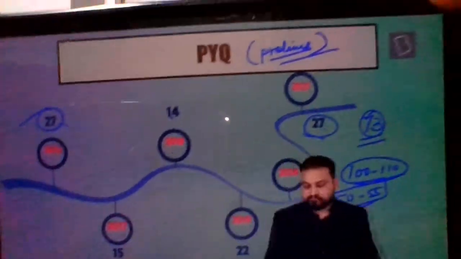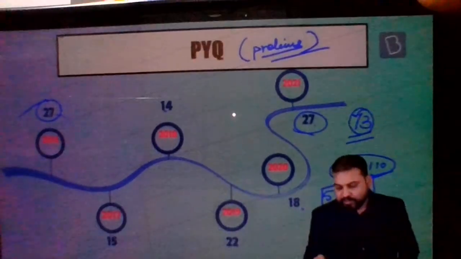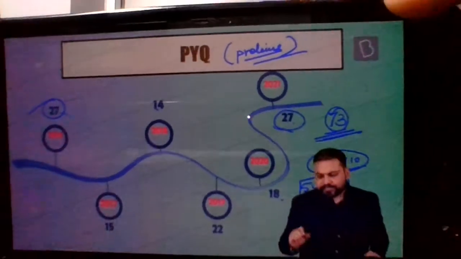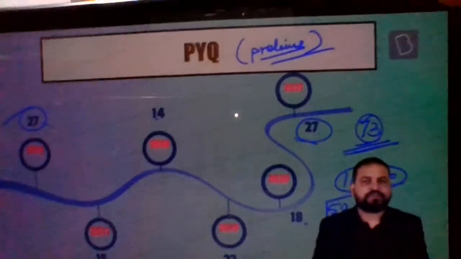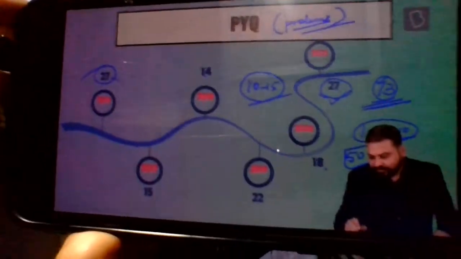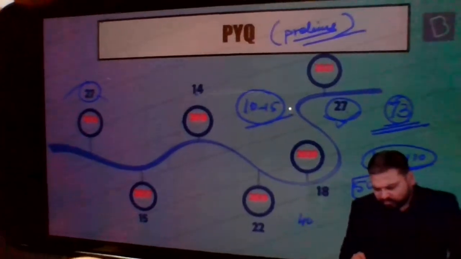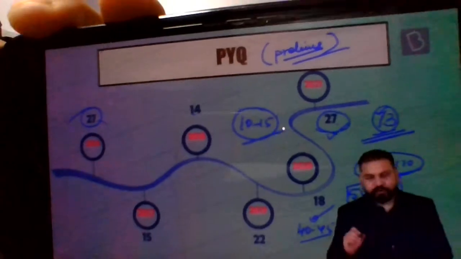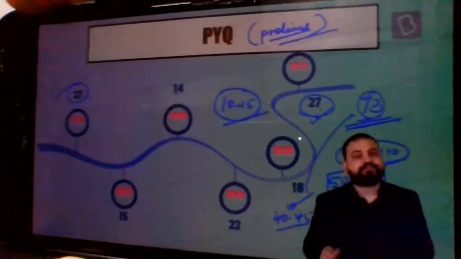It will be a big challenge if the student went without newspaper reading, because you are never guaranteed that you will know everything about the static areas or the regular subjects. But if somebody has read the newspaper, and even out of these 27, let's say they get 10 to 15 totally correct, you can clearly see the requirement comes down, and now you require only, let's say, 40 to 45 questions from these static areas out of the 73.